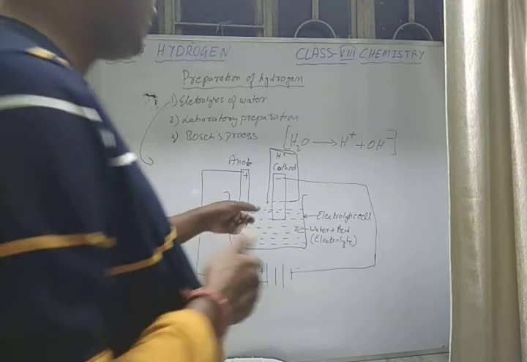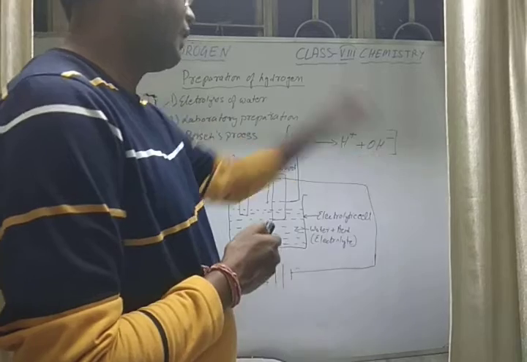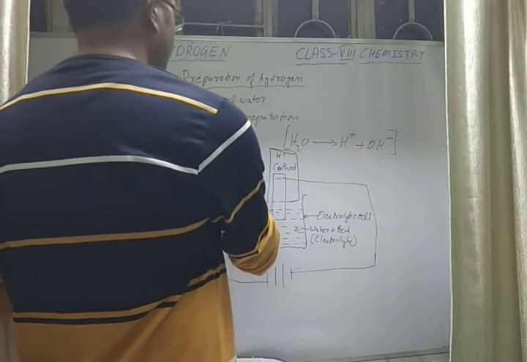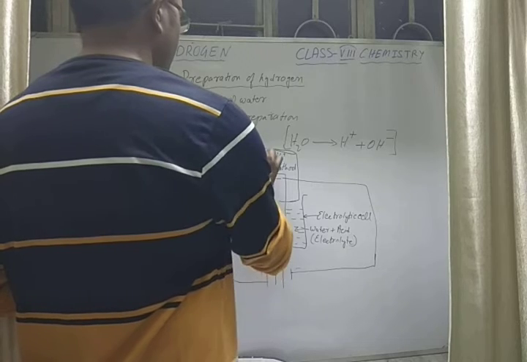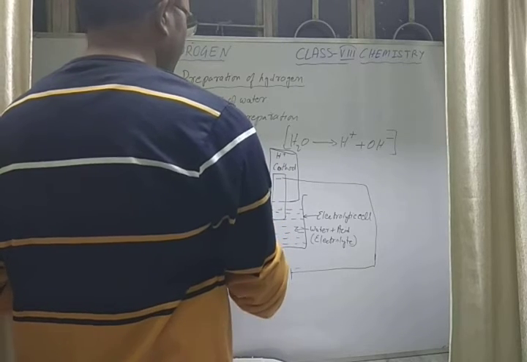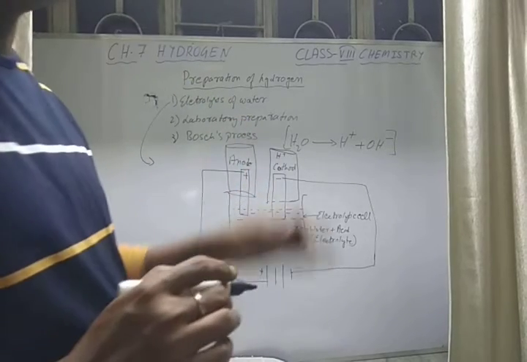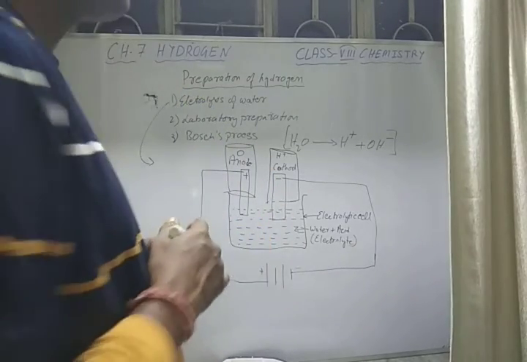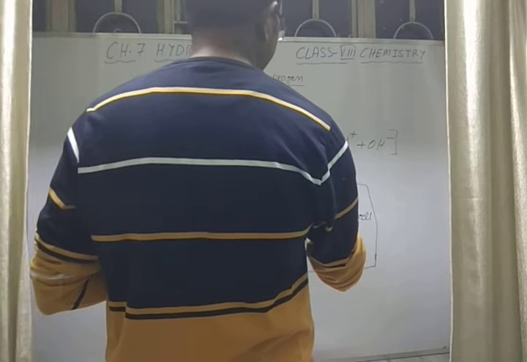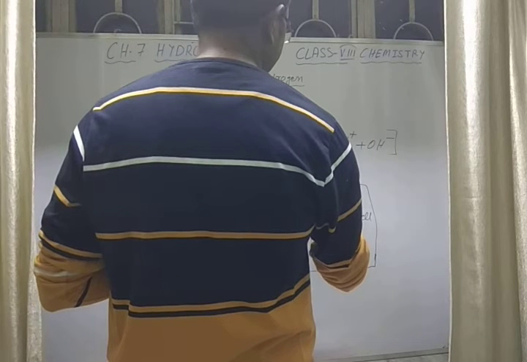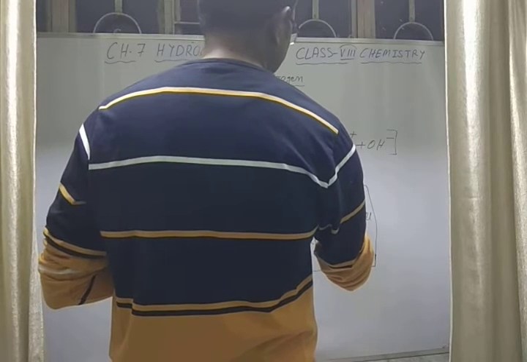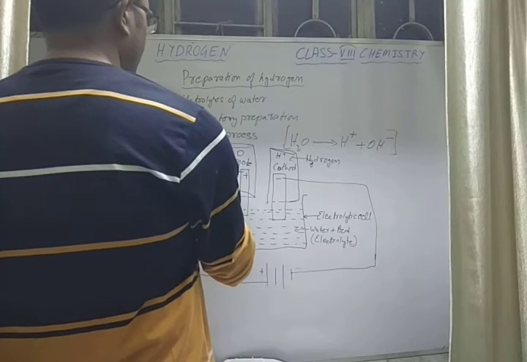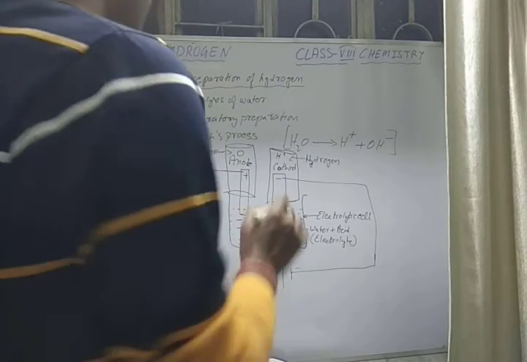Here you will get the oxygen. So hydrogen is collected here, whereas oxygen is collected here.